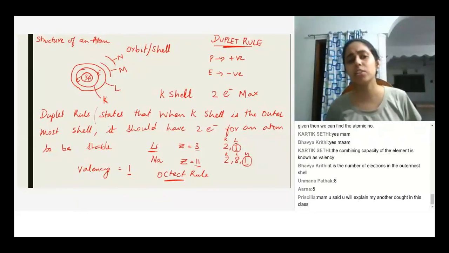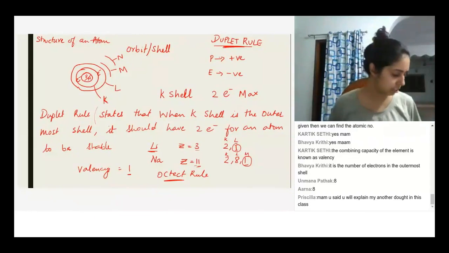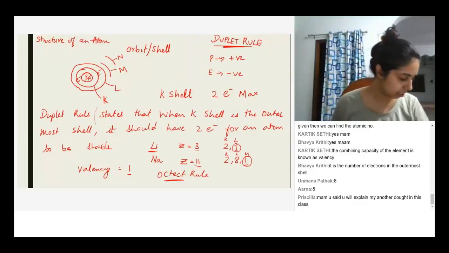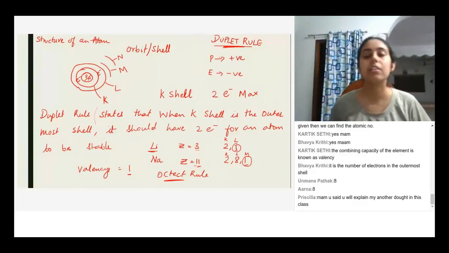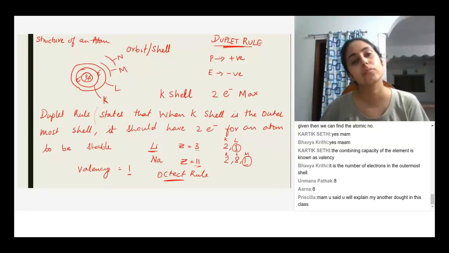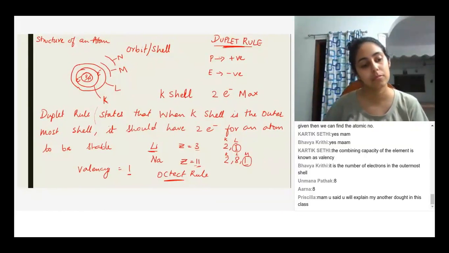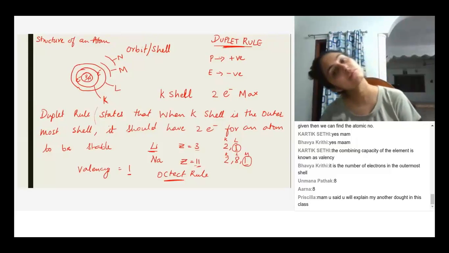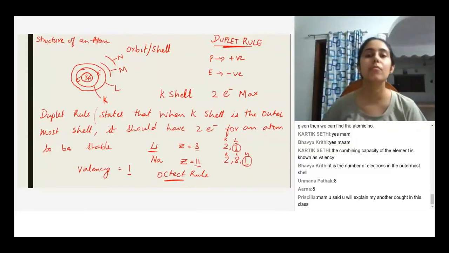Yes, Priscilla, what is your other doubt? Can you ask again? Because I don't remember. Ma'am, I asked that normally non-metals take electrons, and because they have many electrons, they can't give so many. And metals give electrons, but you said carbon has 4, which is a special case. So what do they do, you said you'll explain.